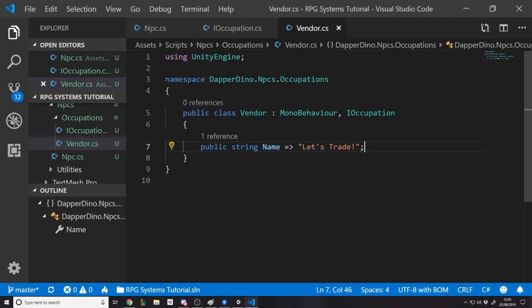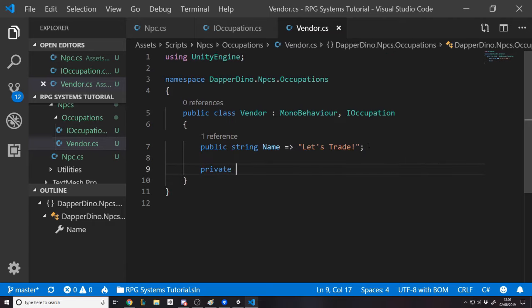What I used to do back in my day when I was clueless, I would just write all of the possible code an NPC can do in the NPC class, which is a problem because when you want to change anything, you break other parts, and it's all horrible. That's why we're writing specific code for different parts of the NPC in different classes. So the NPC class doesn't even know what a vendor is, it just knows it's an occupation and it can have occupations. As well as the name for the vendor, we also need an item container, right? An item container on itself to essentially represent what items it has.